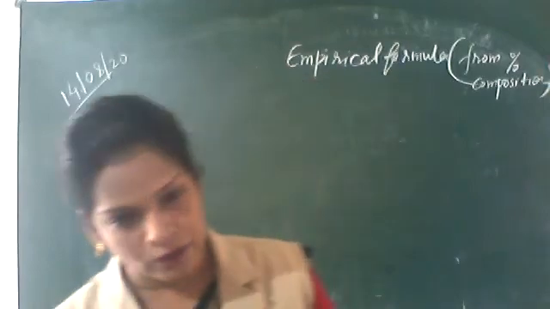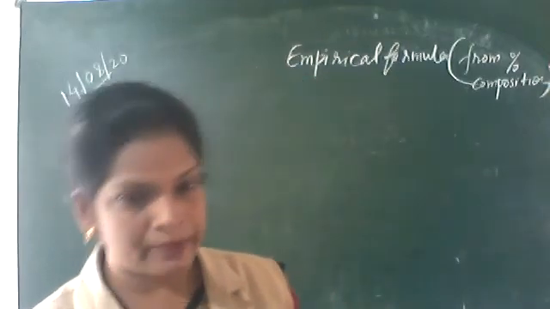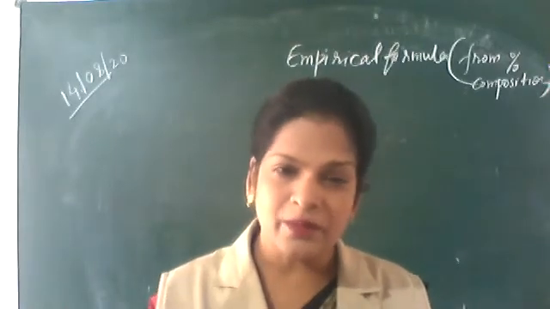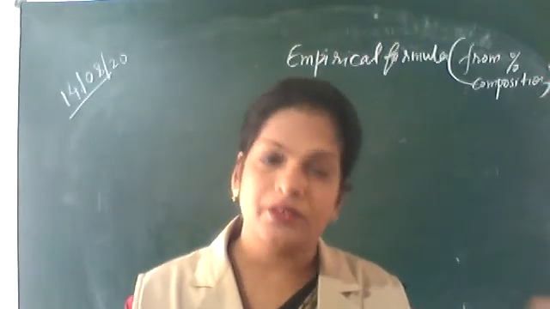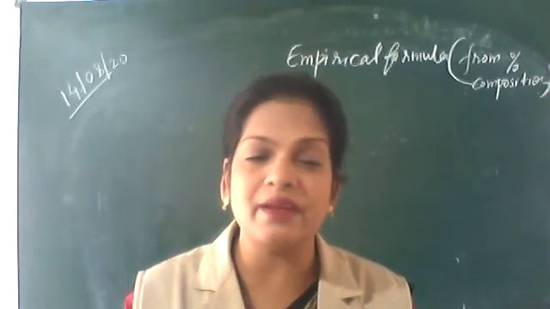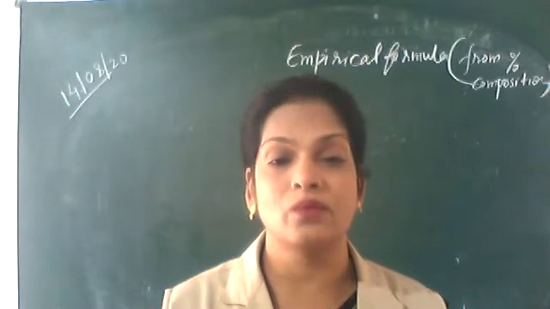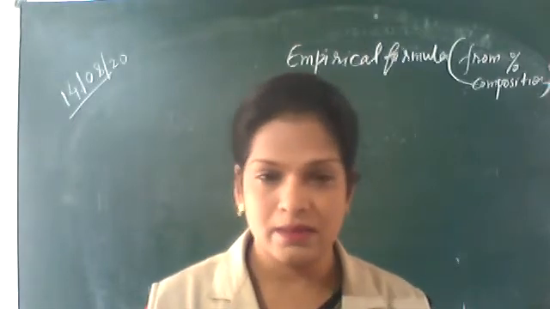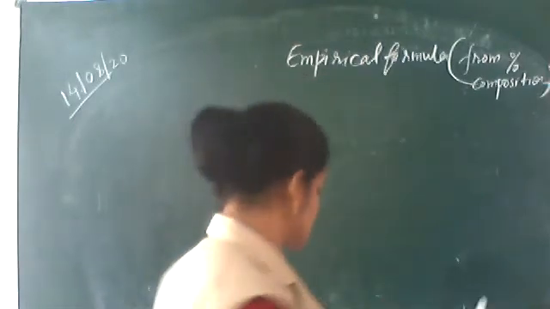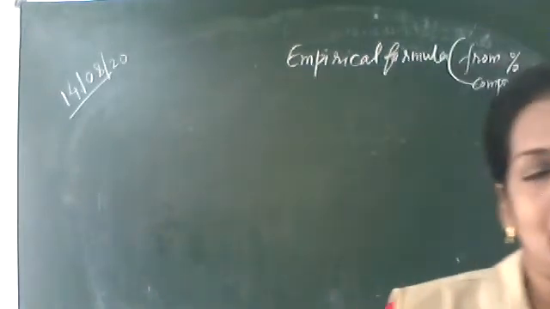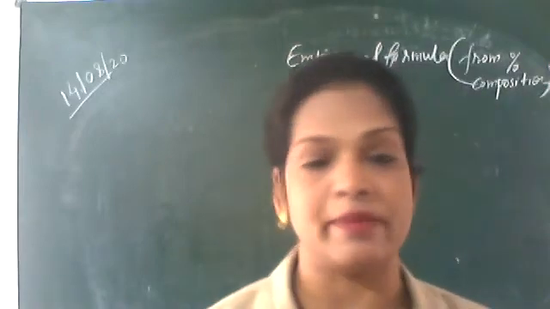What is the weight of hydrogen? What is the weight of oxygen? So each percentage relates to a weight. You divide each weight by the corresponding atomic mass. So I'm taking one numerical and we will learn how to find this empirical formula.